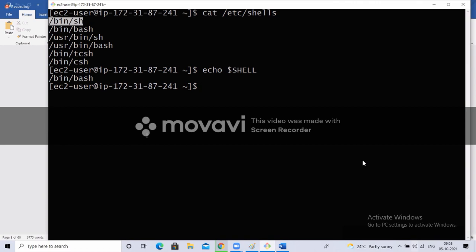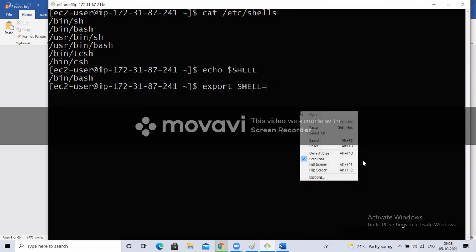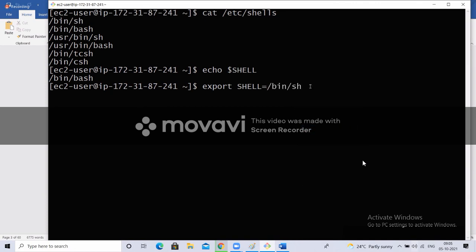How to change the value of an environmental variable is export. Export is a command where we create environmental variables and also modify them. I'm going to modify SHELL equal to this. If I execute this, right, my SHELL is an environmental variable. Its value has been modified now.